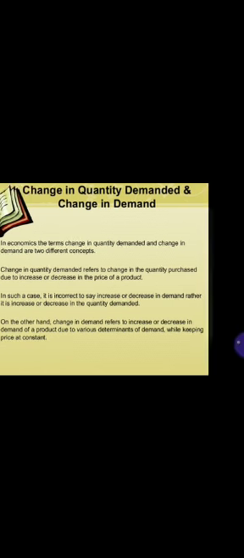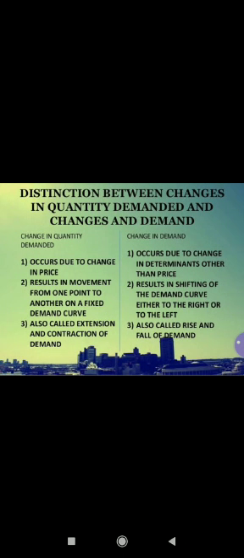Right? Now, children, I am telling you the important distinctions between these two concepts, that is distinction between change in quantity demanded and change in demand. You can see in the slide, first point. Change in quantity demanded occurs due to change in its own price. On the other hand, changes in demand occurs due to change in determinants other than price. Second point. Change in quantity demanded results in the movement from one point to another on a fixed demand curve. That is, in this, the demand curve does not change. On the same demand curve, we need to show both these movements.